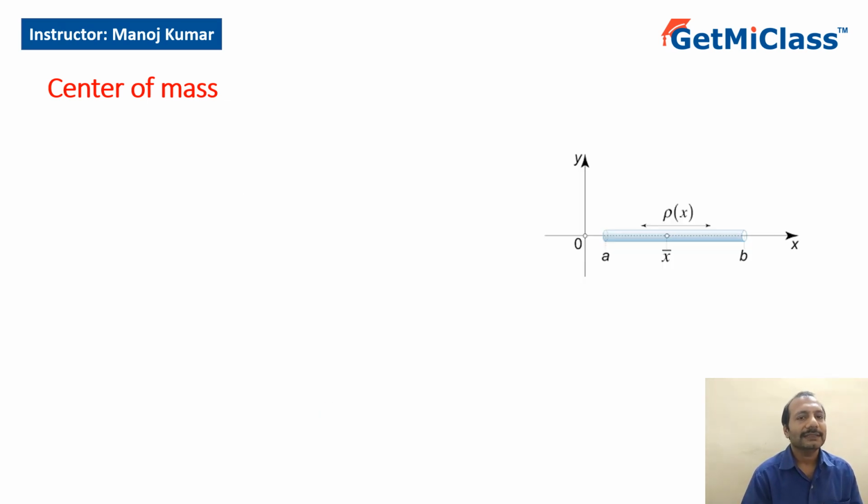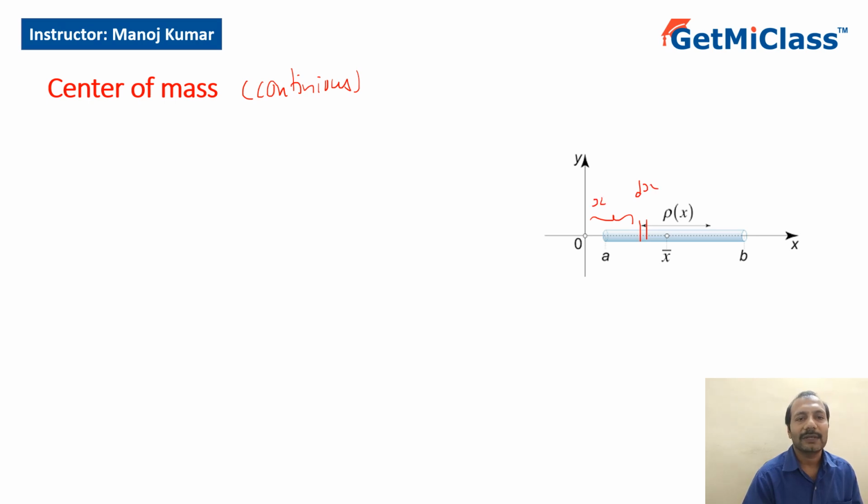Now how do we find the center of mass of continuous systems? I'll write it as continuous system. If I have a continuous system whose density is given as rho of x, I want to find the center of mass with respect to the origin. Let's say I take a small length dx at a distance x.